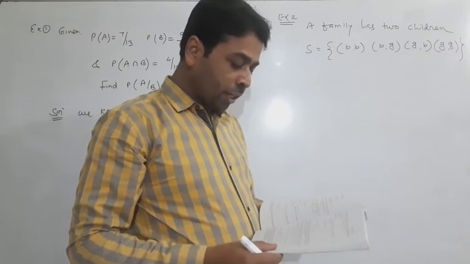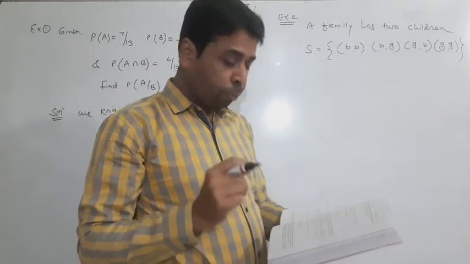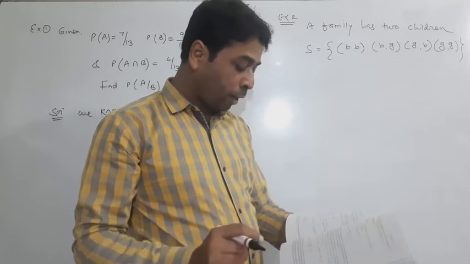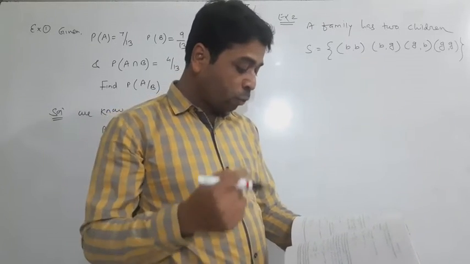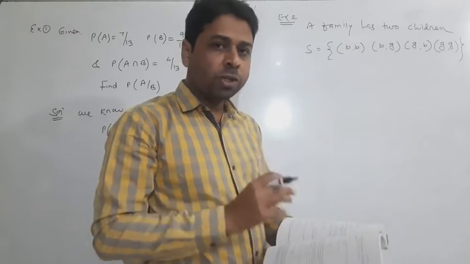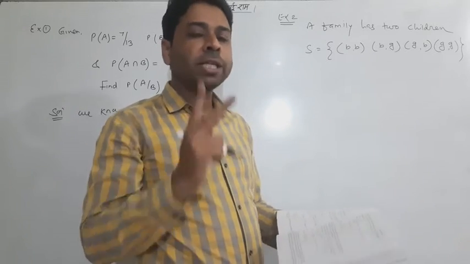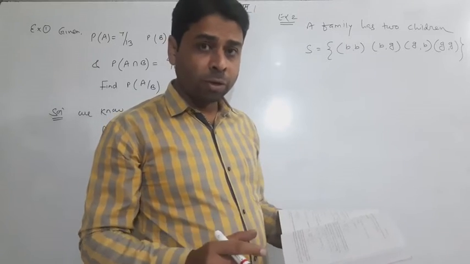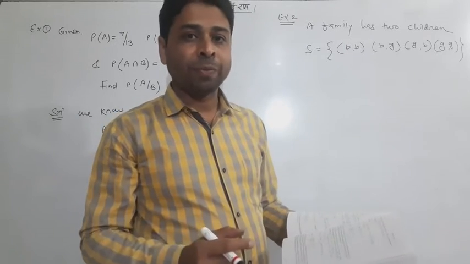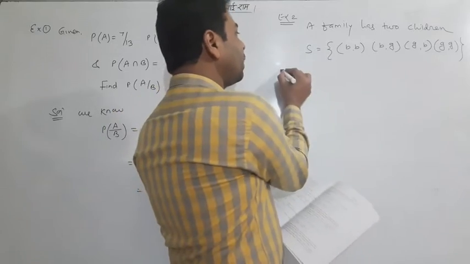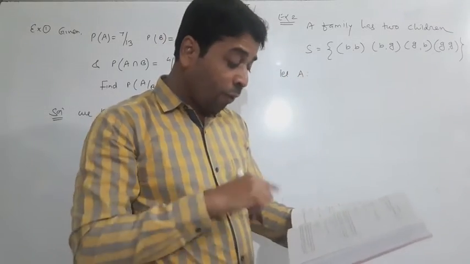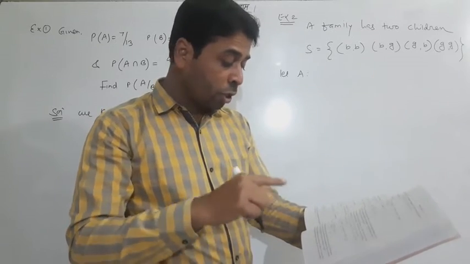Now the question says, what is the probability that both the children are boys, given that at least one of them is a boy? You first try to catch the language. Two things are coming. First, the event whose probability we have to find out, and second, the event which is given. So it's very easy. Let A be the event whose probability we need to find out: the probability that both the children are boys.